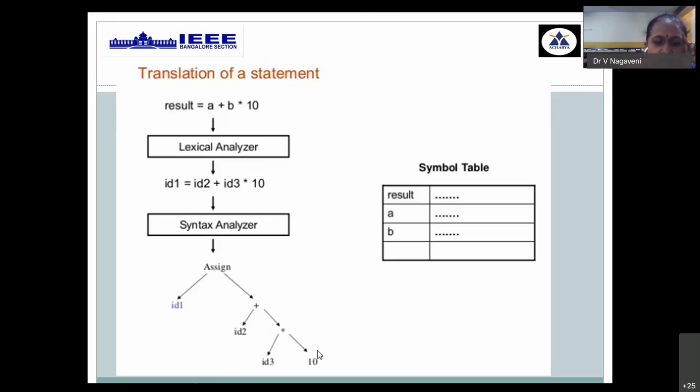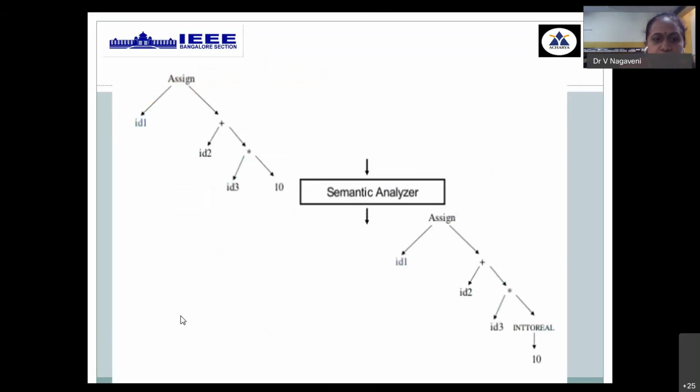ID3 and 10 are the arguments. That is given to the next level, plus, with the left-hand side argument ID2. Then this is assigned using the equality operator, which is called the assignment operator, to the LHS variable ID1. So this is the output of the syntax analyzer.